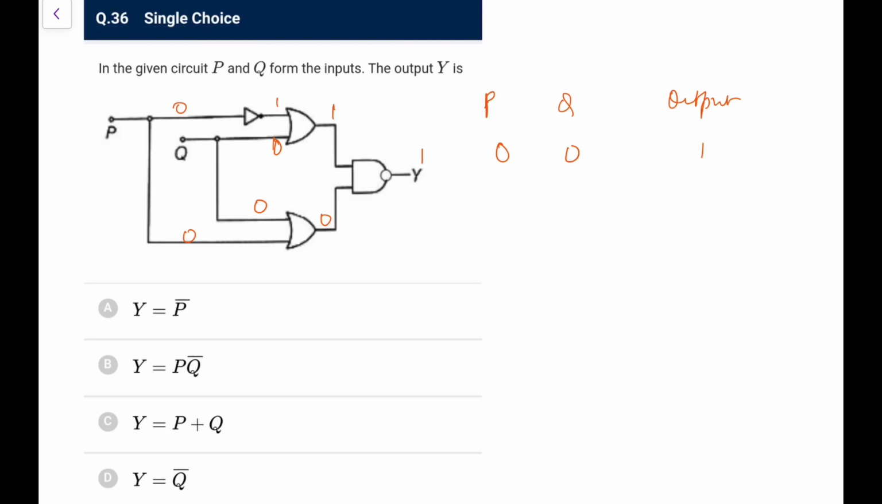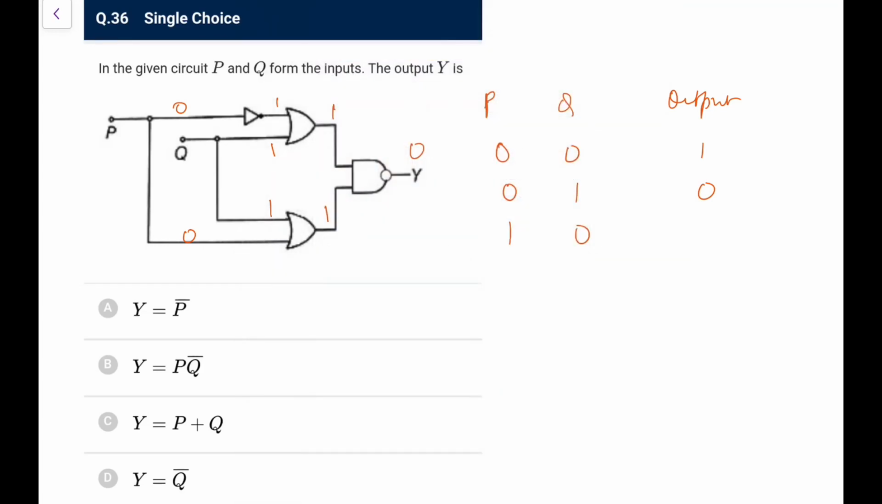Next time what I'll do, 0 and 1. So put Q as 1. If I put Q as 1, the upper one is still 1, but this becomes 1, so 1 and 1. Here now we will have 1 and 1, so this would be 0. Now the next one, now you will have P as 1, Q as 0.